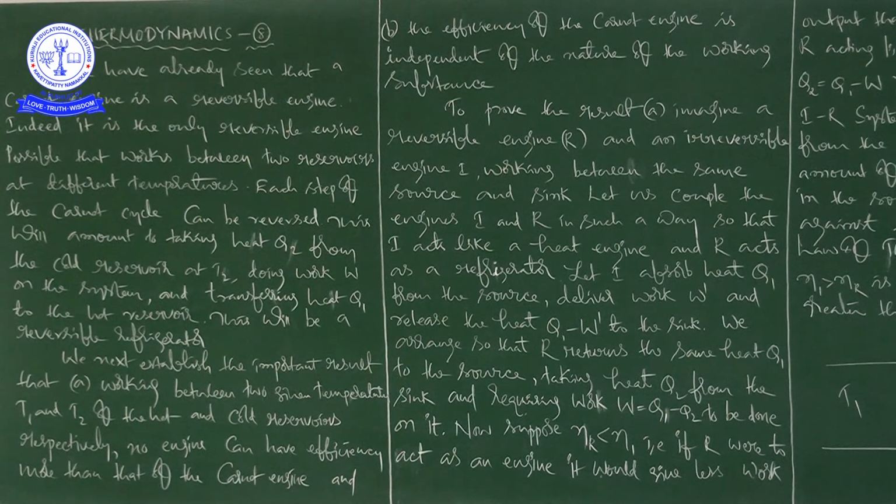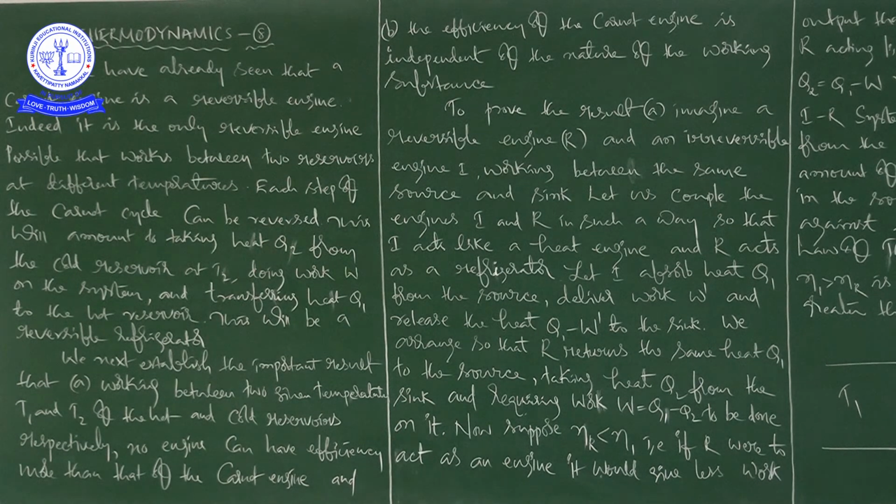This will amount to taking heat Q2 from the cold reservoir at T2, doing work W on the system, and transferring heat Q1 to the hot reservoir. This will be a reversible refrigerator.